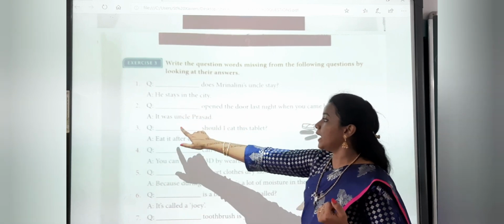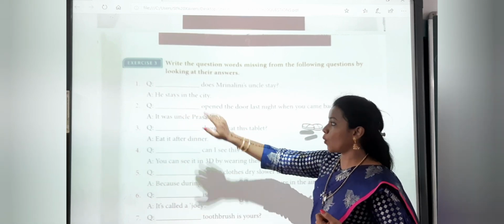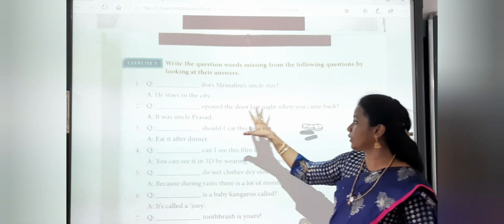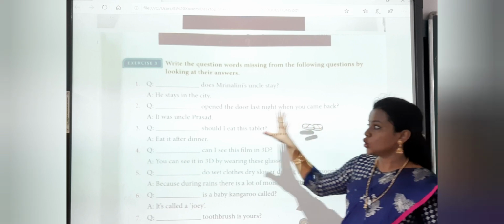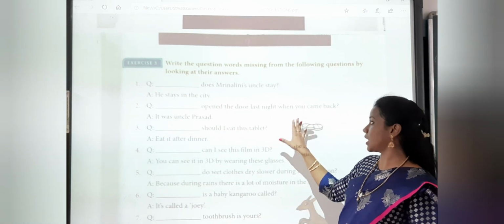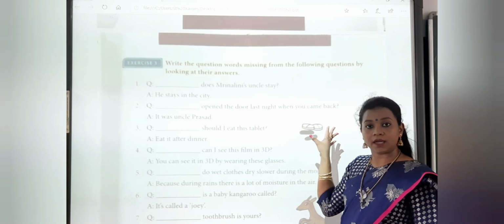The same way, it was Uncle Prasad. So what is it now? It is about a human being. So what is the question? Dash opened the door last night when you came. So what will come here? Who opened the door last night when you came back? When you came back.